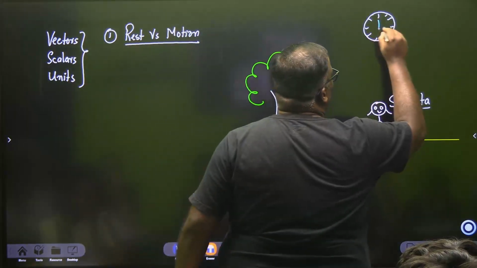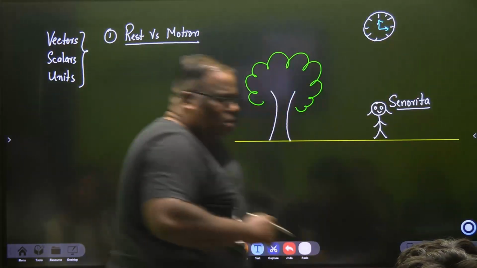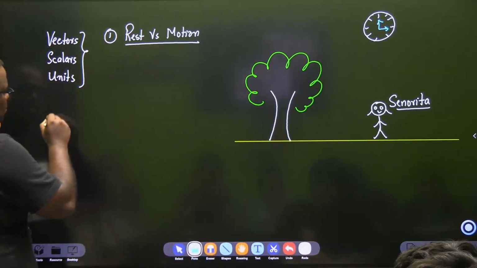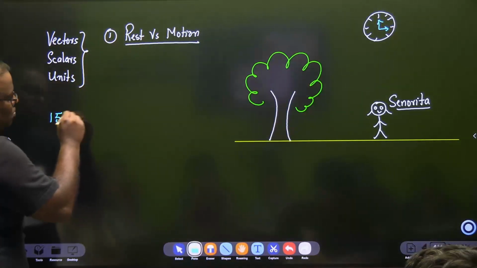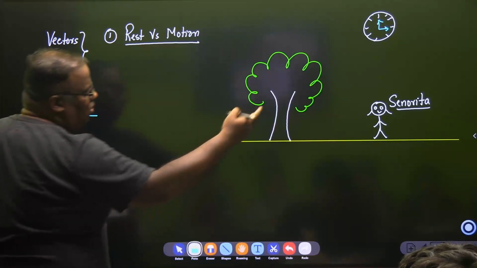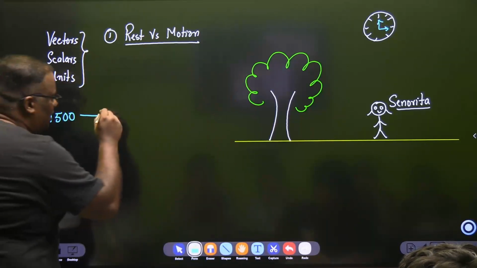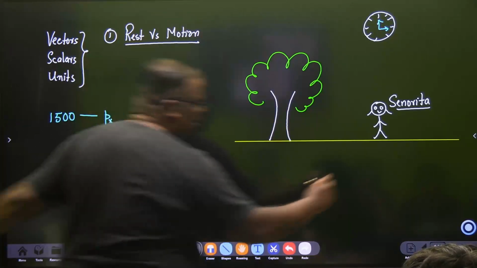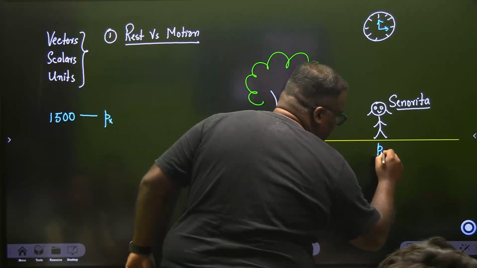And the judgmental auntie is keeping a log at 3 o'clock. Why is this girl standing out here? Okay, it's now 3 o'clock, which means 1500 hours. Say the position of this girl, Senorita, is a position called PX. Senorita is at a position which is called PX.